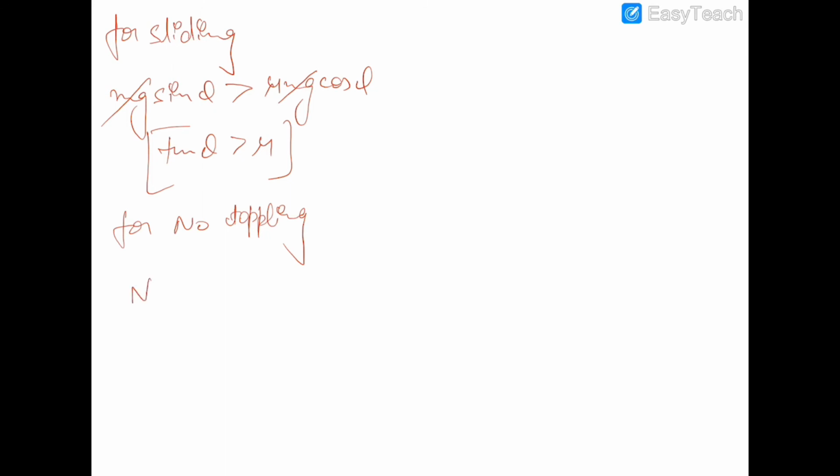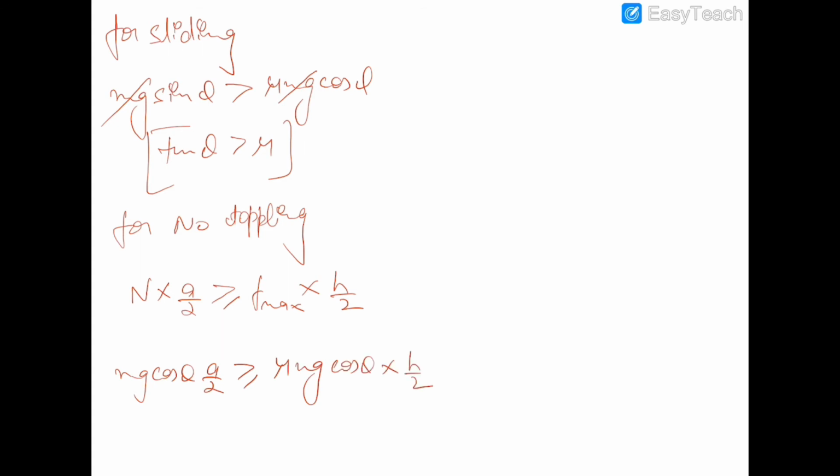So the torque of the normal reaction, which is N into a by 2, should be greater than or equal to the torque of maximum friction, which is F max into h by 2. Now this N is equal to mg cos theta, and this F max is equal to mu mg cos theta, into h by 2.